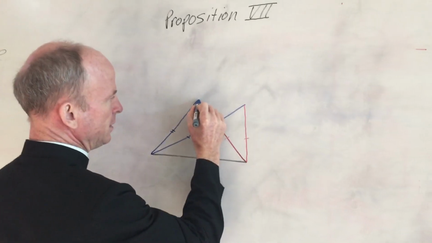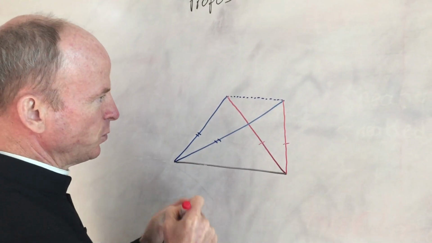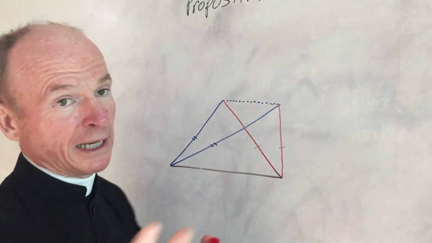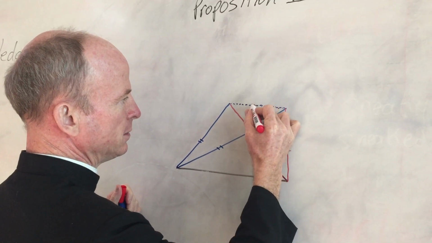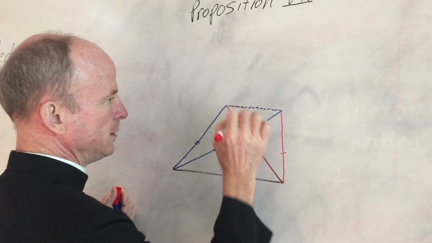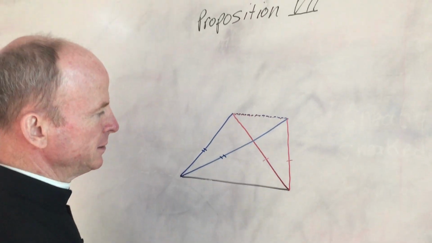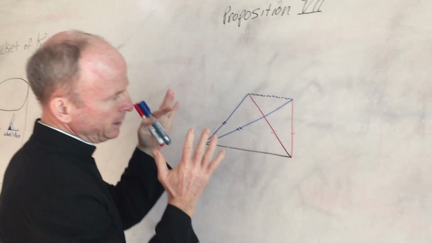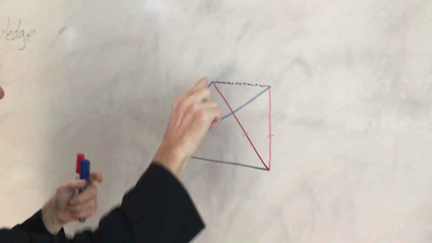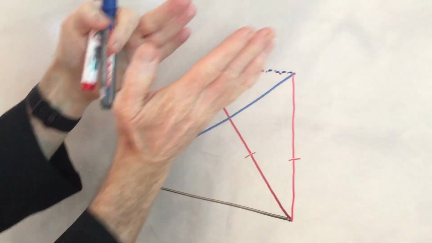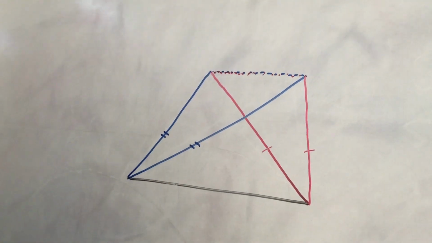Now, I'm going to make it dotted like this with blue and dotted like this with red, just to manifest to my loving students that the base of this triangle is the base of this triangle. They share the same base. But for now, just focus on this triangle, the blue one, with the 2 sides being equal. You see that? That's an isosceles triangle. Got that? A triangle, 2 sides being equal, isosceles.